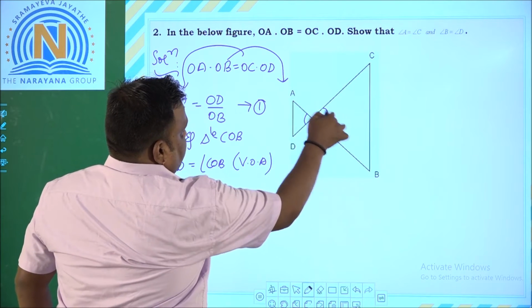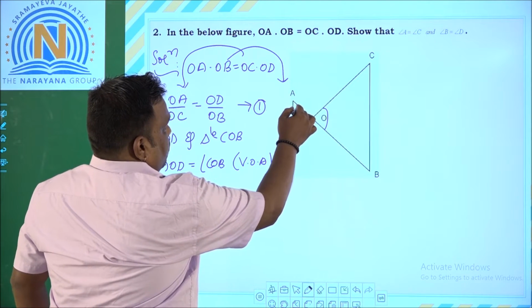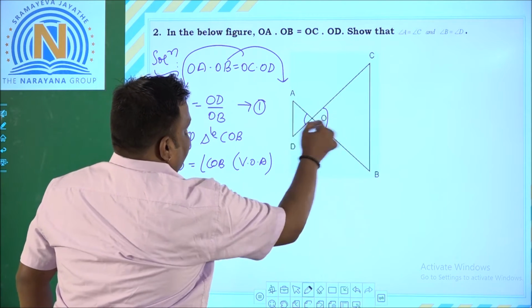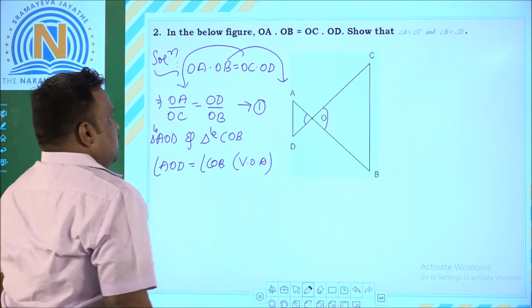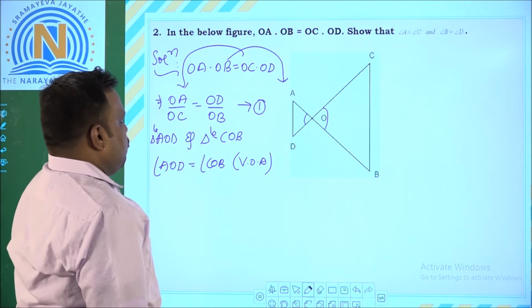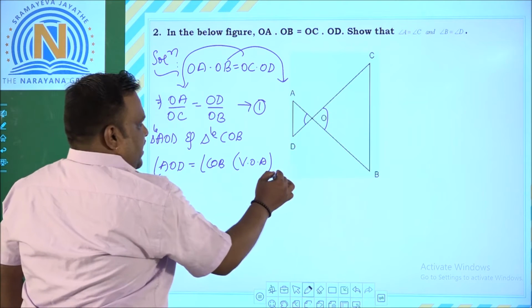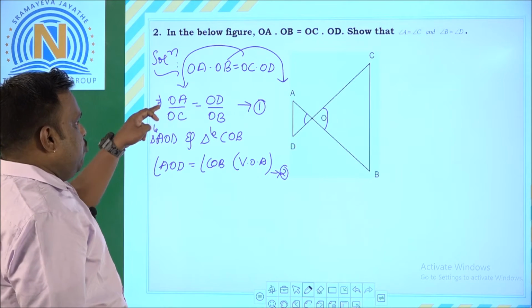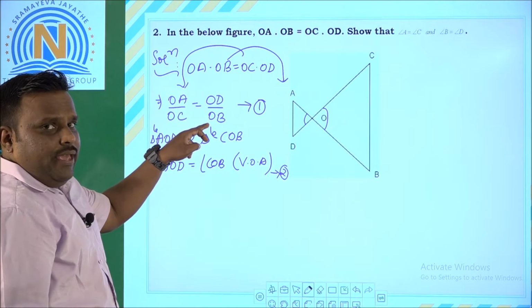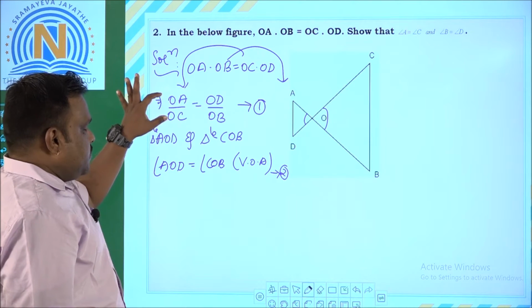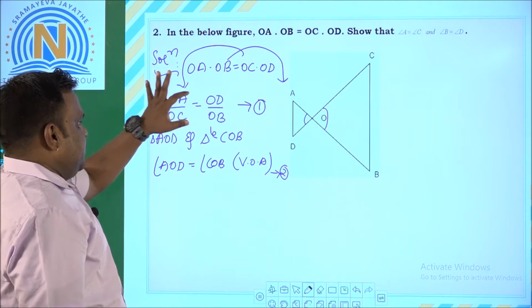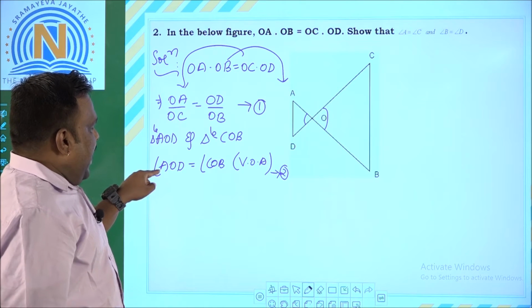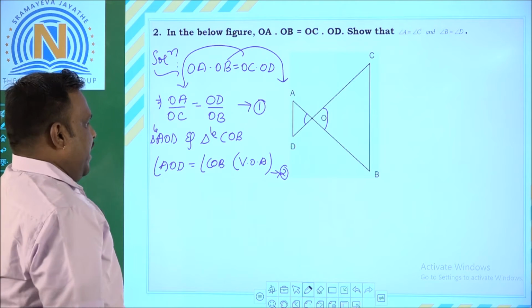Here we can't take the case of alternate interior angles because parallel lines are not mentioned for us. So angle AOD is equal to angle COB, we got it. Let us name it the second equation. Now from equations 1 and 2, OA by OC is equal to OD by OB, the ratios of two sides, and angle AOD is equal to angle COB.